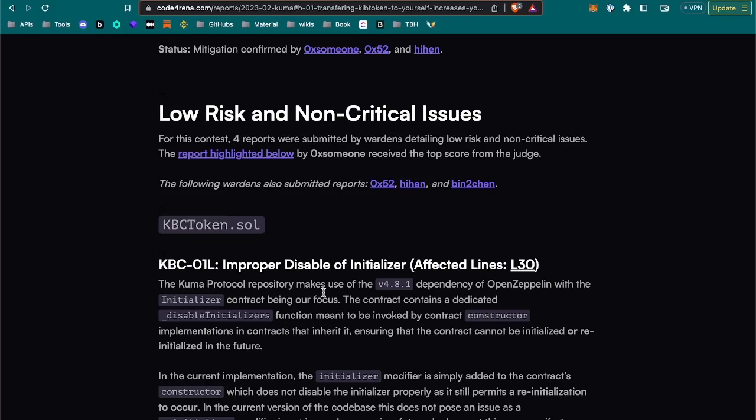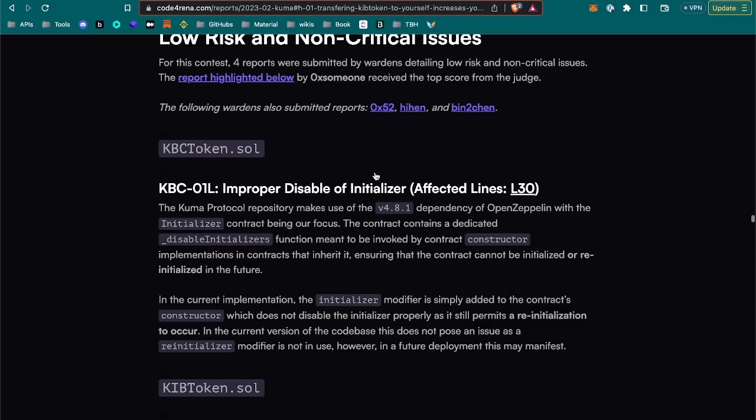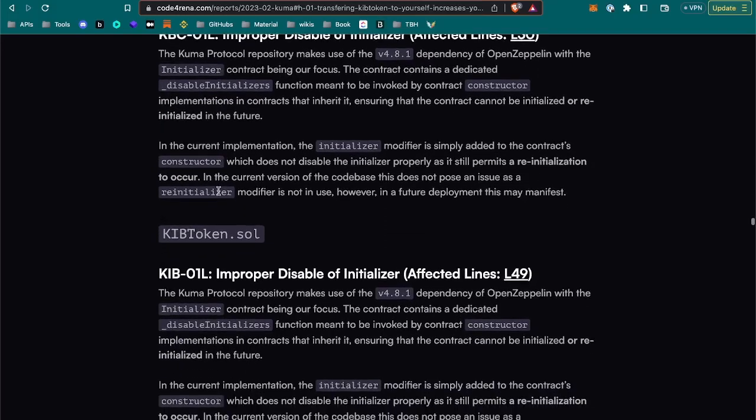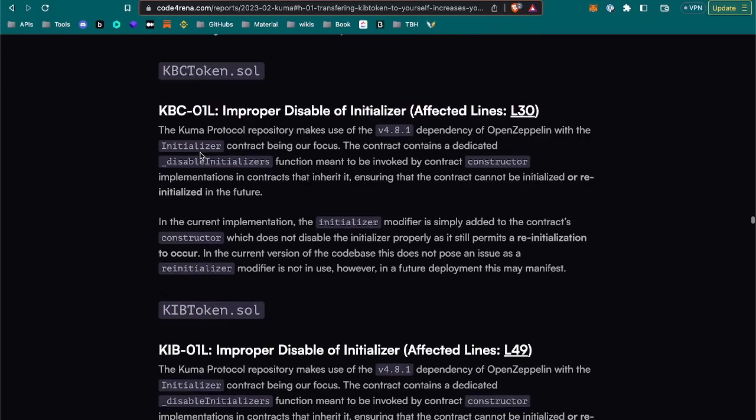Let's go through them. For this contest, 4 reports were submitted, blah, blah, blah, blah. KBC, I think this, yeah, I've seen this before. It is for each contract, it is showing a list, right? Like 01 here, but then it changes the letters there, and it says how many issues in each contract. Interesting way of showing as well. Let's go a bit through those.